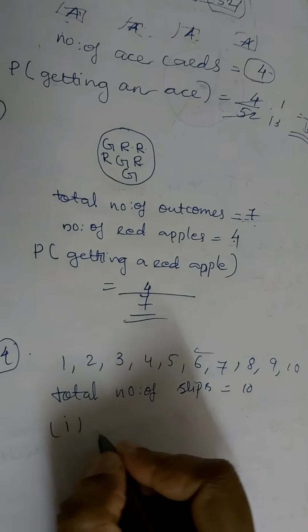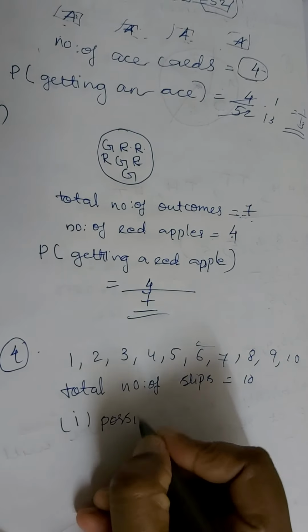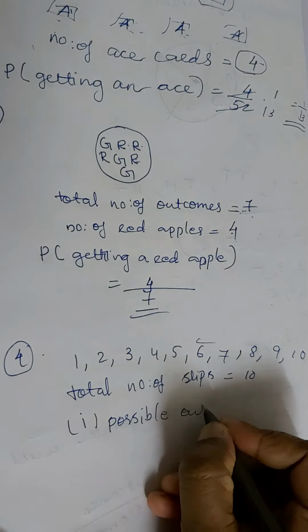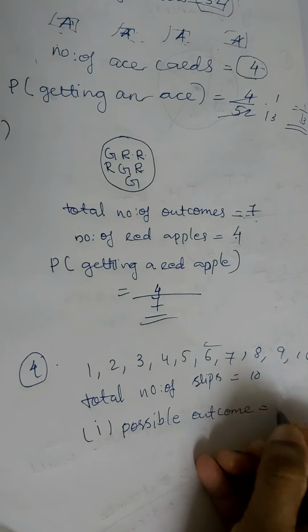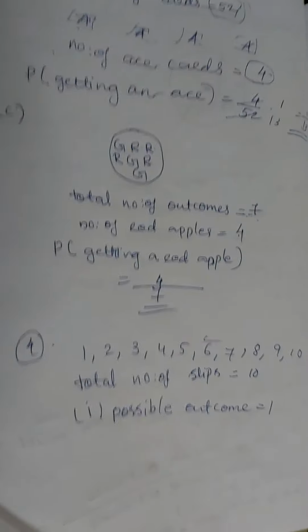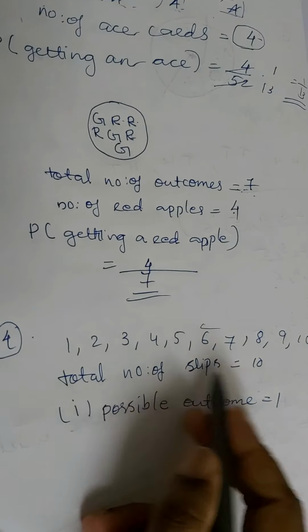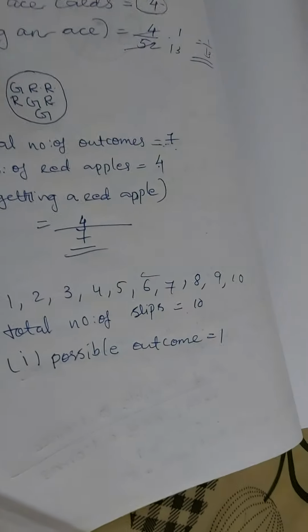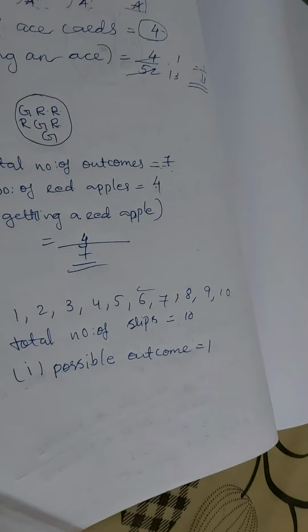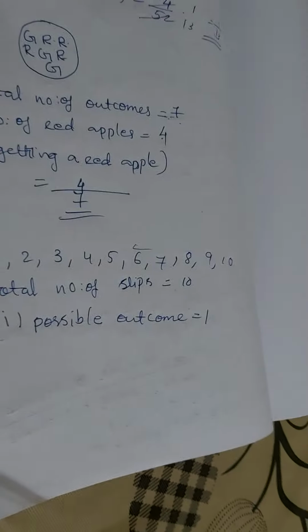So we can write the number of possible outcomes is equal to 1, because only one 6 is there in these slips. Total number of outcomes we already wrote, that is 10. Total 10 slips are there. So we have to find the probability of getting a number 6.